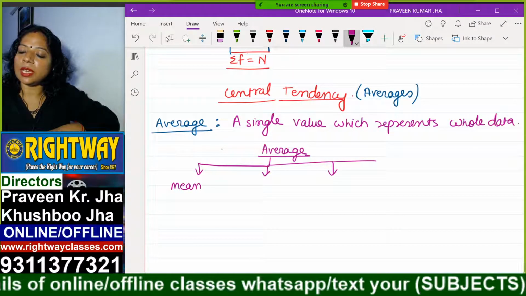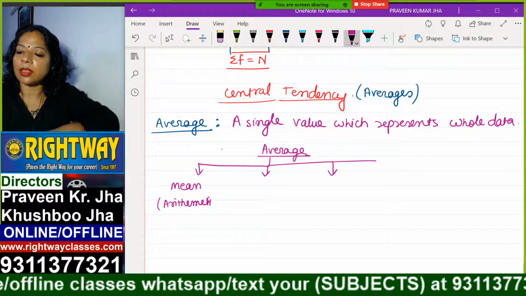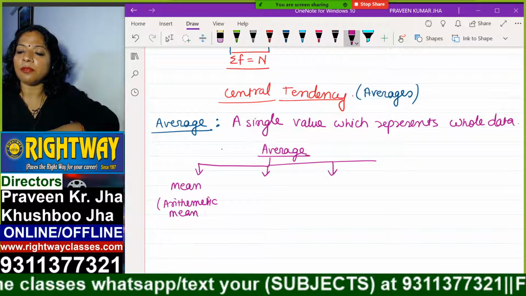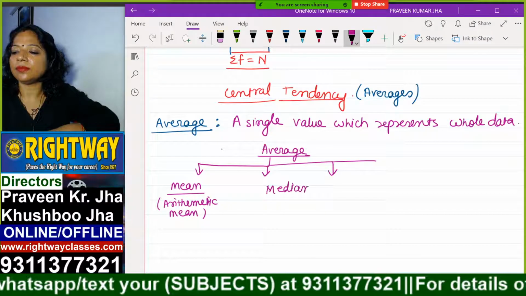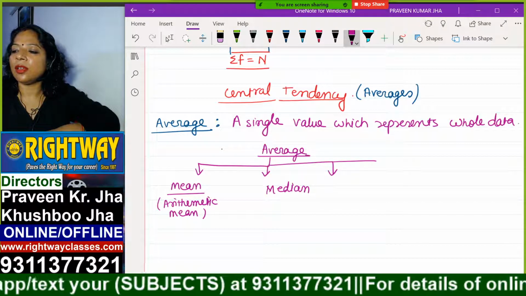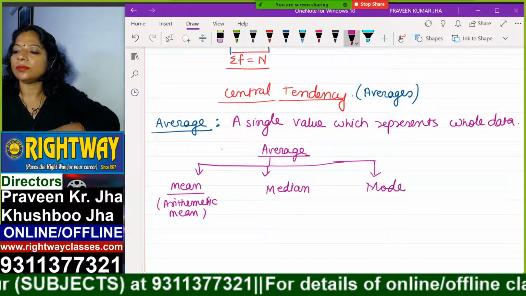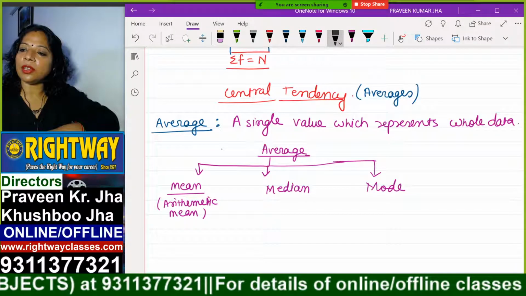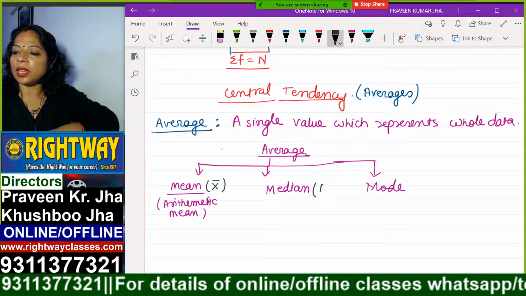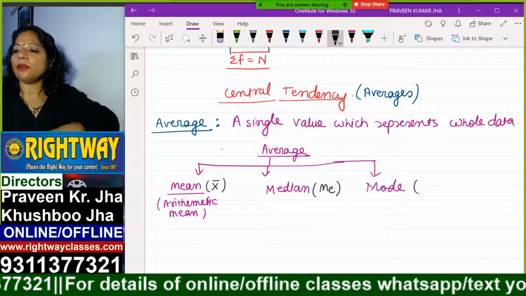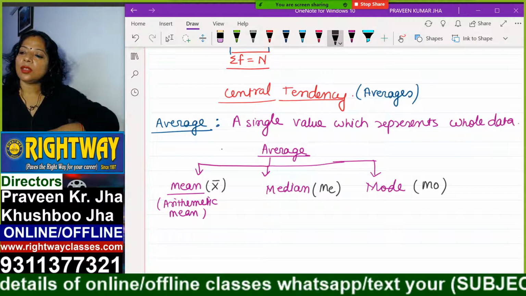First is mean, also sometimes called arithmetic mean. The same name is there: mean, arithmetic mean. Next one is median, and third one is mode. And what symbols are we using? For mean we use x bar, for median we use Me, for mode we use Mo.